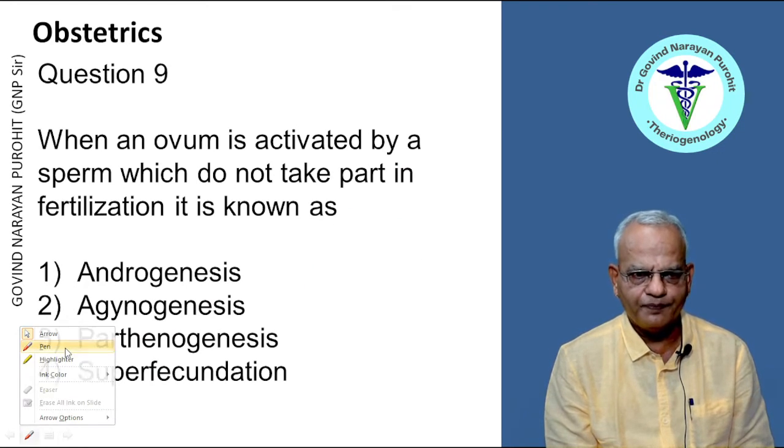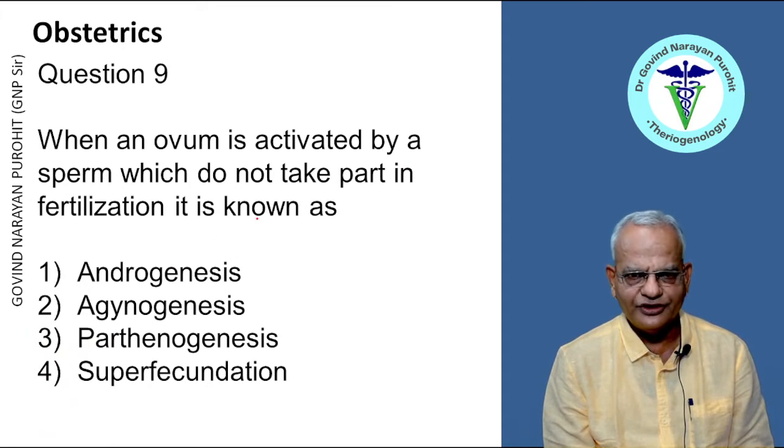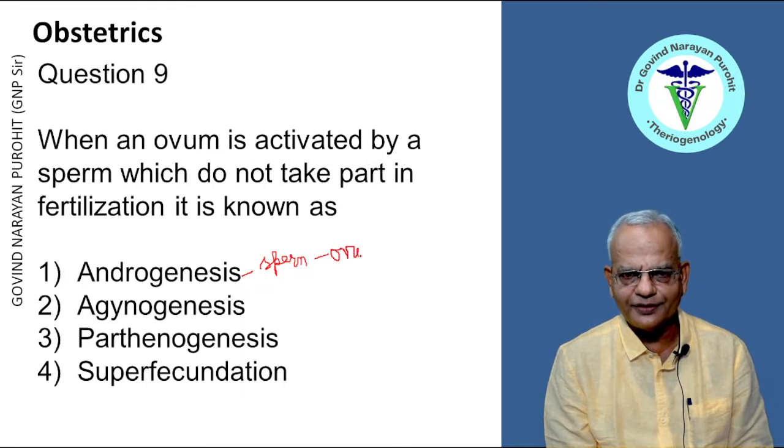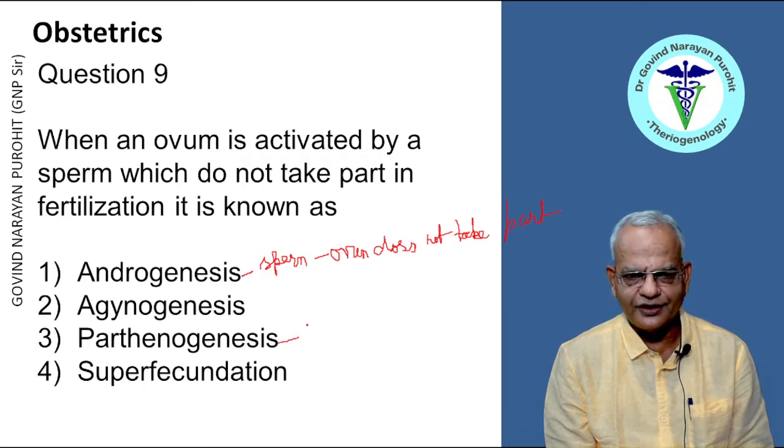When an ovum is activated by sperm which do not take part in fertilization, this is known as androgenesis, gynogenesis, parthenogenesis or superfecundation. In androgenesis, the ovum is activated by a sperm, but the ovum does not take part in fertilization. In parthenogenesis, the ovum is activated by means other than sperm. So that is parthenogenesis.